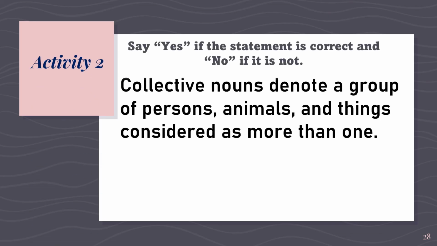Then, for our last statement for activity 2, collective nouns denote a group of persons, animals, and things considered as more than one.